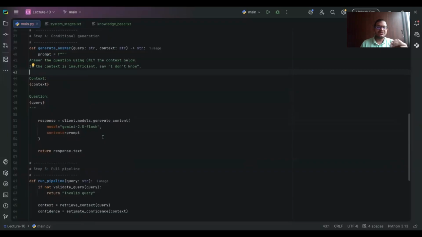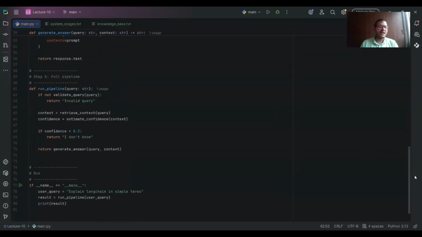Now, that's the mindset shift I want. I don't want you to just jump into the generation. I want you to think about whether generation is required for the query in the first place or not, whether the query is right or not. So this is the thing. I'm giving again the prompt that if the context is below the sufficient number, you can simply say I don't know. And that's a very good response in production because giving wrong answers is much worse than saying that I don't know.